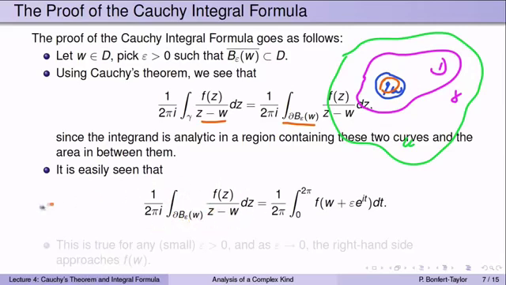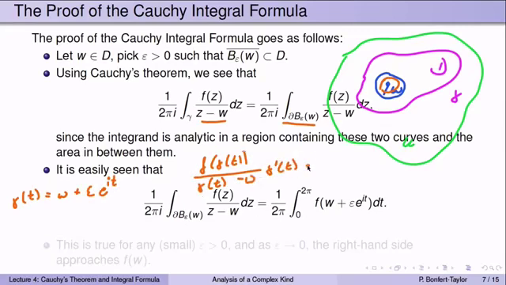The way you evaluate that, you plug in a parameterization. The parameterization is gamma of t is equal to w plus epsilon e to the it. You plug that in and find the integral of f of gamma of t divided by gamma of t minus w times gamma prime of t dt. And a lot of things cancel out just like I did in the example before, and you end up with the integral of f of w plus epsilon e to the it.